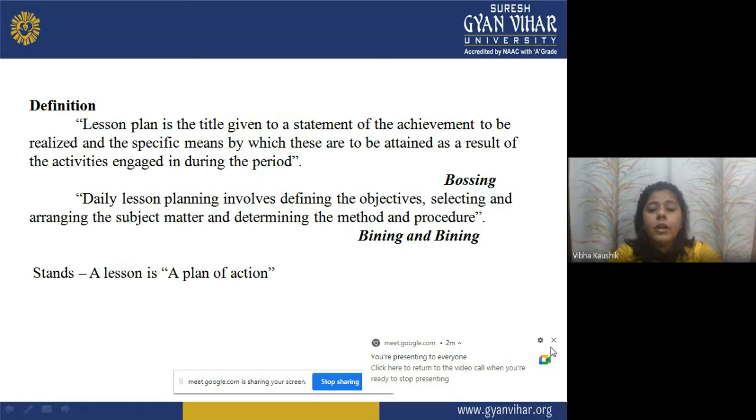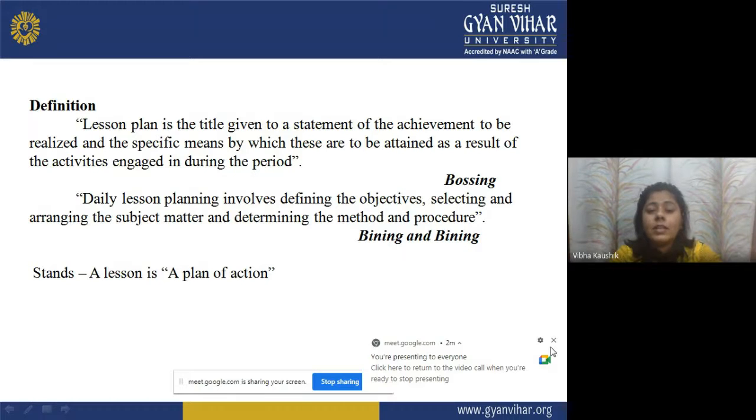Now, different definitions related to lesson plan. Lesson plan is the title given to a statement of the achievement to be realized and the specific means by which these are to be attained as a result of the activities engaged in during the period. Now, what is that? The definition is given by Bossing, and that says that lesson plan is the title, any title given to a statement of the achievement that we want to achieve.